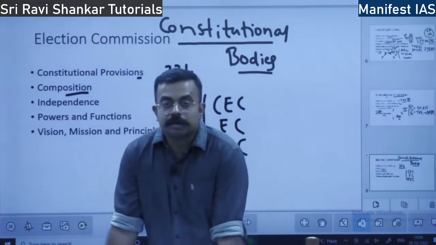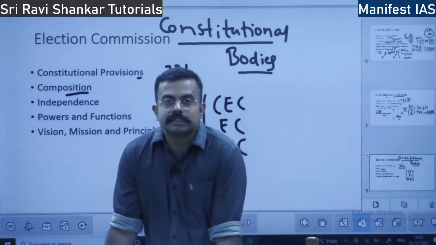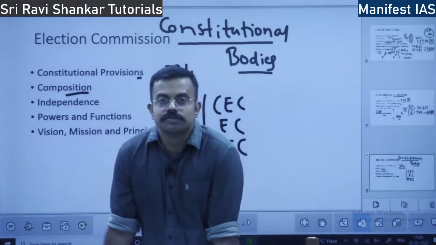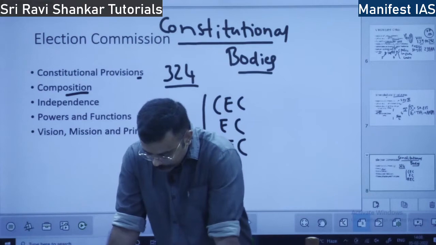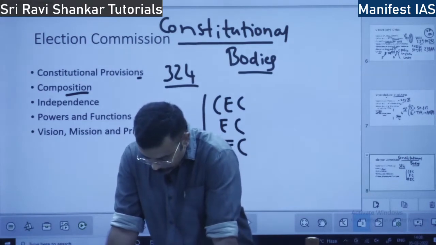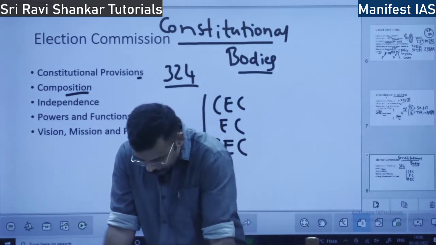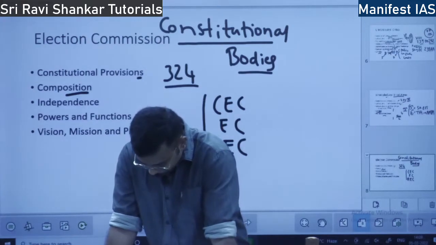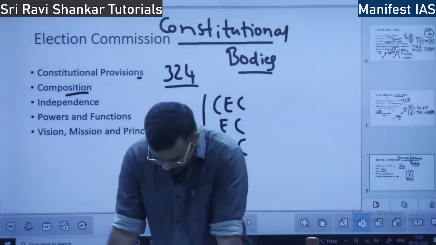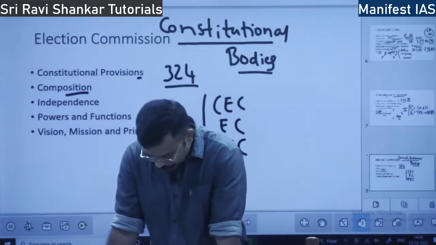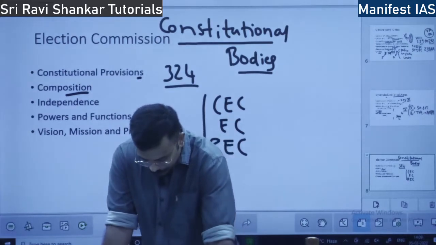So the election commission for a long time acted as a single member body. That is, there was only a single election commissioner, that is the chief election commissioner. However, after 1989, and continuously after 1993, there is a chief election commissioner plus 2 election commissioners.